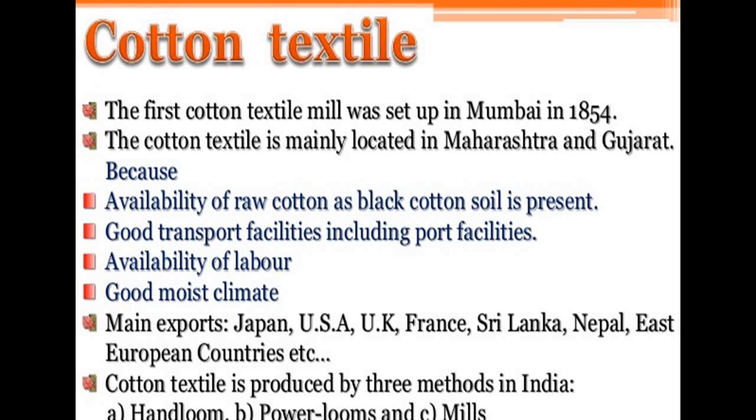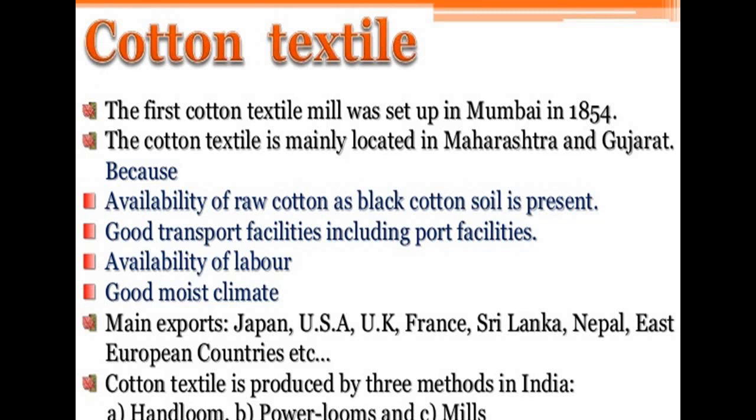Why are they located in Maharashtra and Gujarat? Because of the availability of raw material, because they get the good kind of raw cotton, as cotton grows in the black soil. The kind of soil they are getting there is quite rich and they are getting quite good quality of cotton there. So that is one of the reasons: there is availability of raw cotton as black cotton soil is present there.